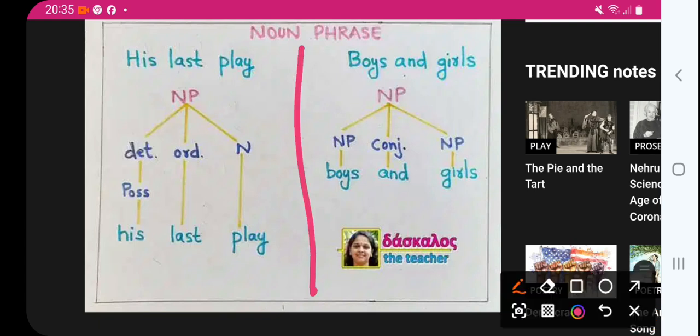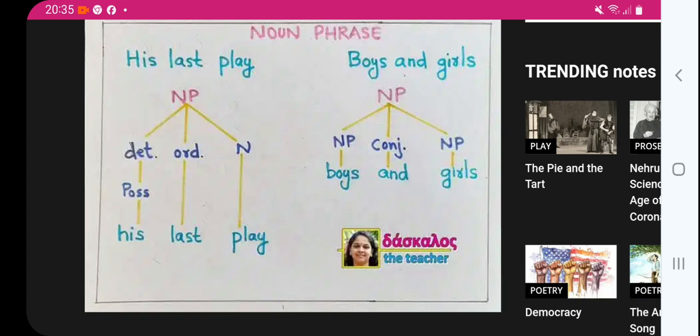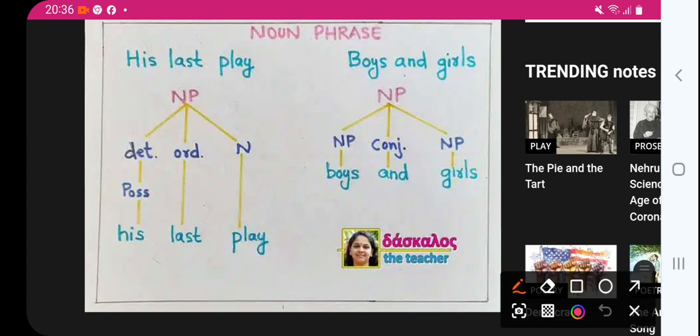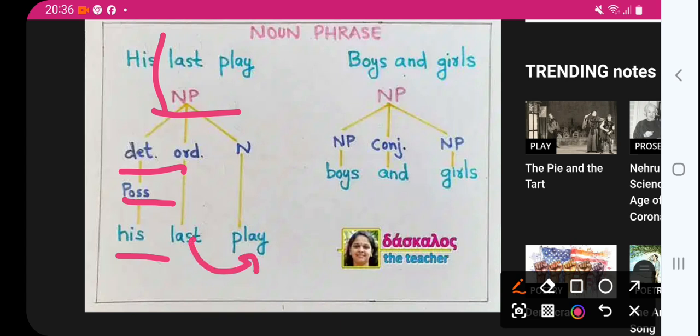One example is his last play. Here play is a drama, not playing as in the verb. Let us analyze the noun phrase: his is a determiner, a possessive pronoun, right? Then last play, this last is qualifying the drama or play, that is the noun.